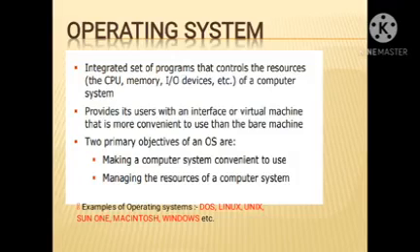It also performs different functions like processor management, allocating jobs to the processor, managing the processor, ensuring proper working of the processor, and memory management, sharing of internal memory among multiple application programs.